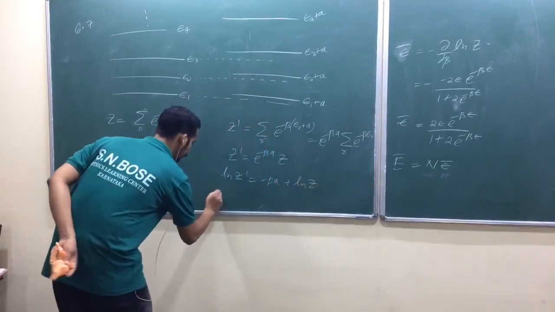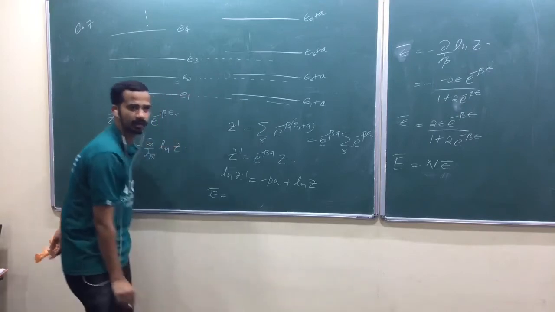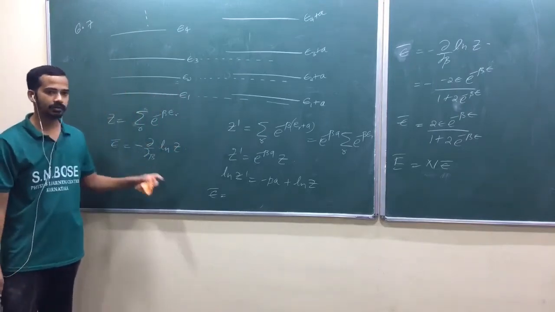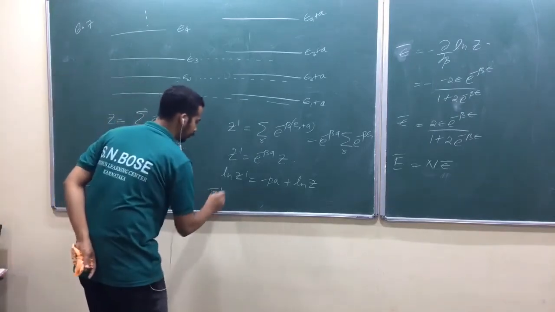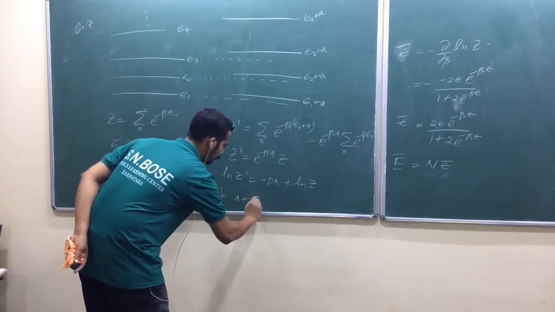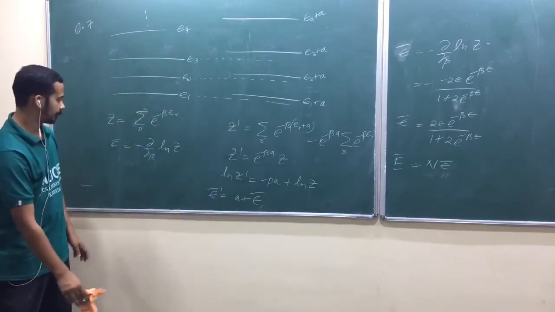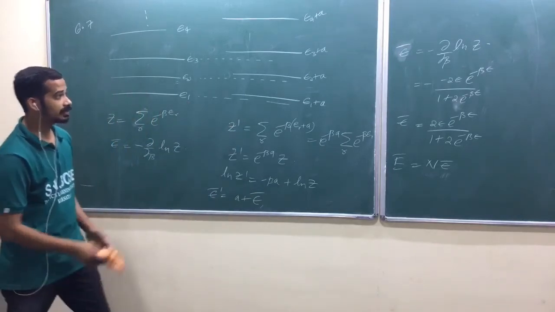Am I right? So the average, it's very obvious: average E prime is equal to the derivative with respect to beta, so A plus average E. That will be an obvious fact. Is that okay? But what is S dash?